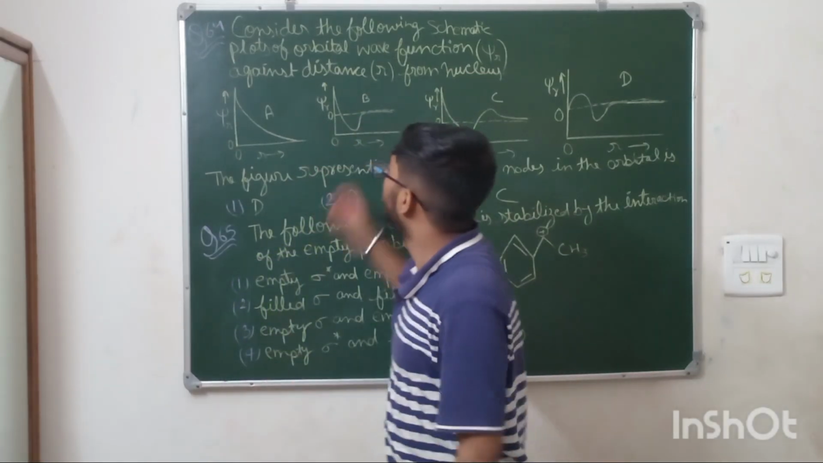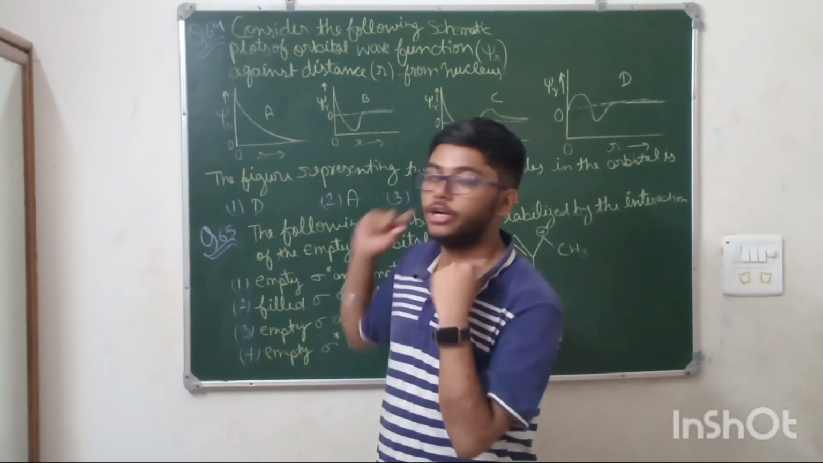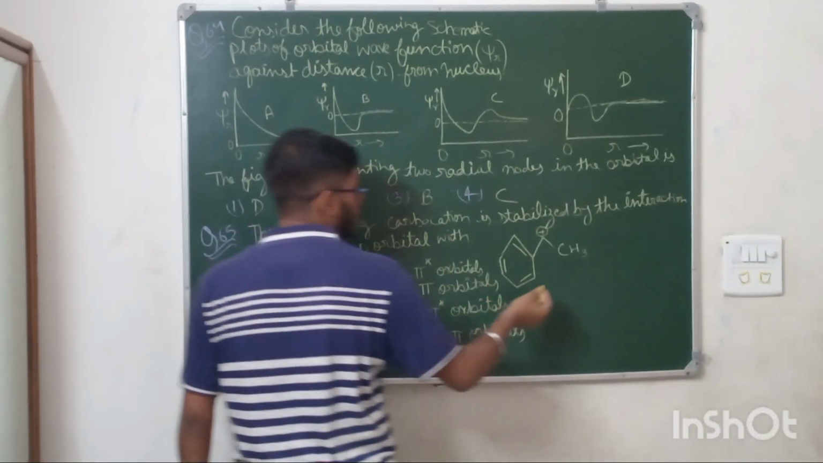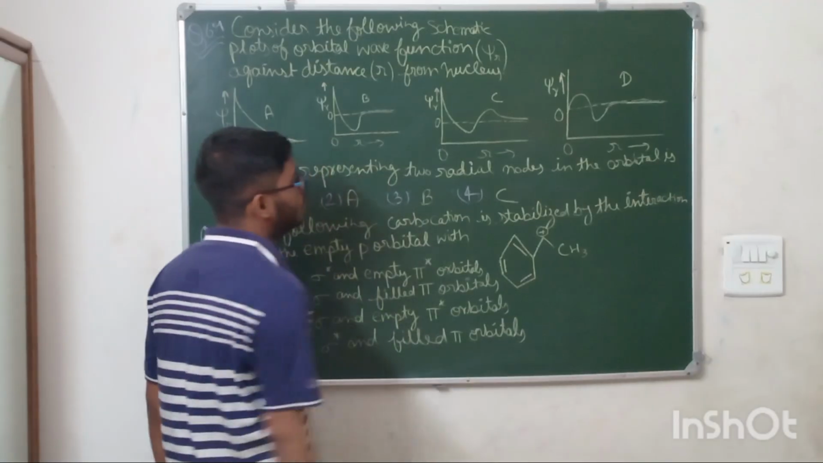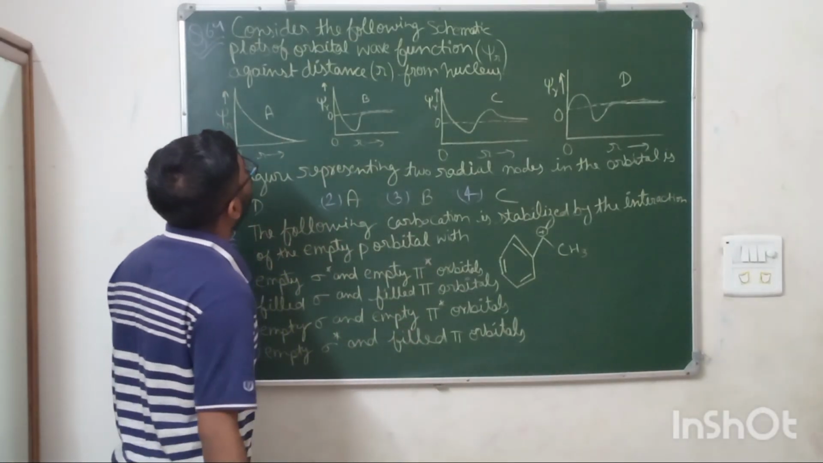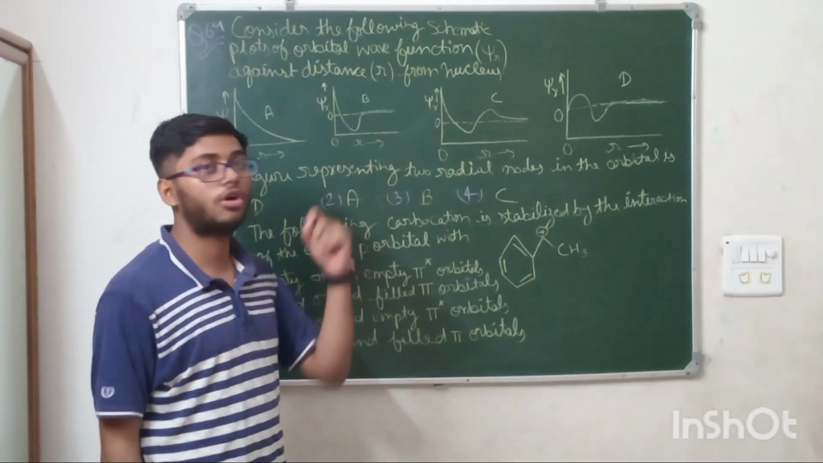Going further, next question is from question number 64 and 65. 64 is from the chapter atomic structure and 65 is from the chapter GOC. Okay. Now see, first of all, this question: consider the following schematic plots of orbital wave function. We need to tell which represents the two radial nodes in the orbitals.